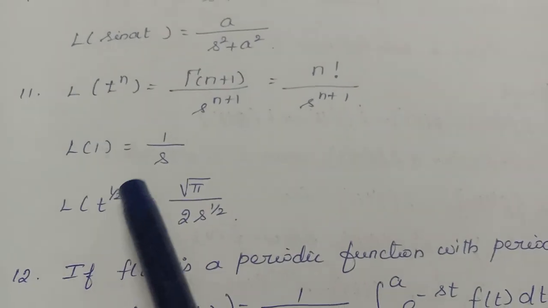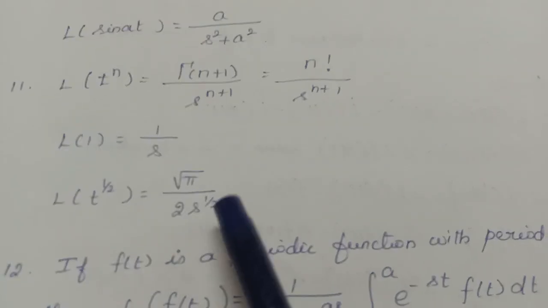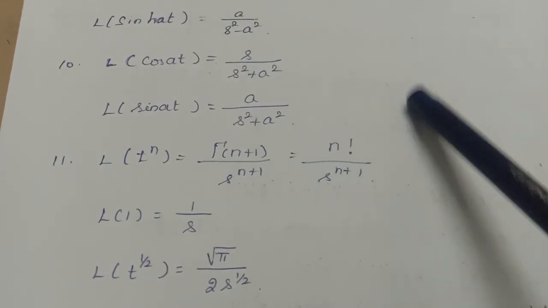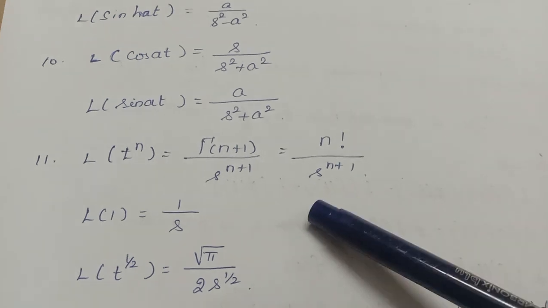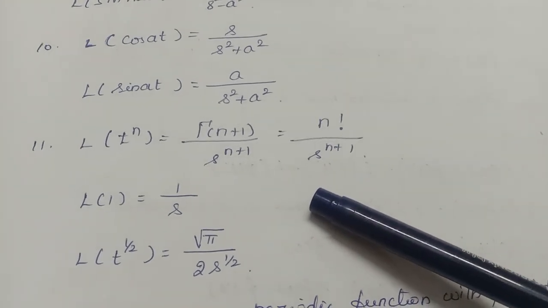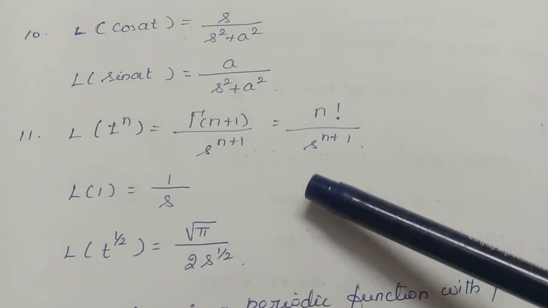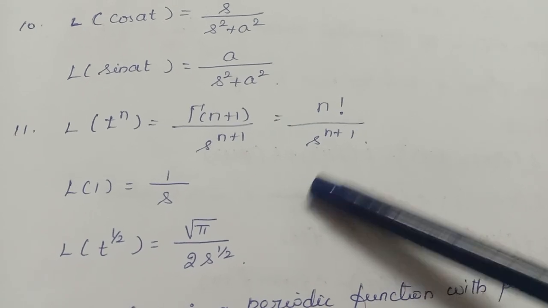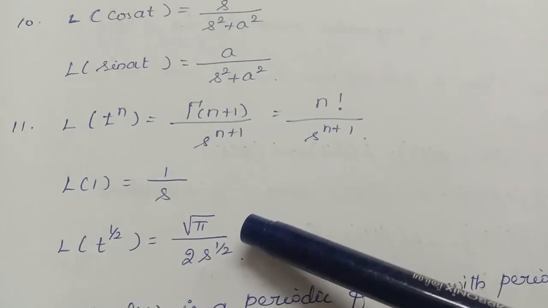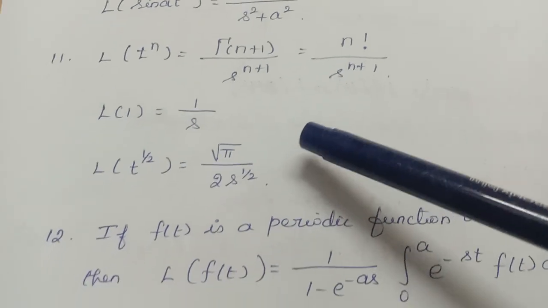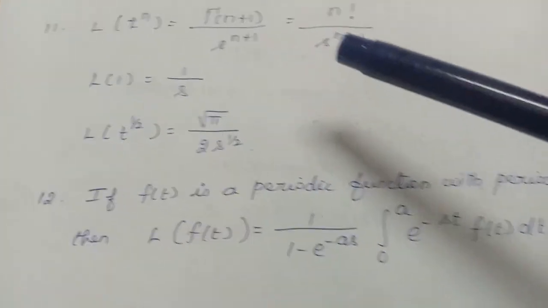And L of t power half is equal to root pi by 2 s power half. So all these are derived from the definition of the Laplace transform only. From the first page we have studied the definition. From that definition only we have derived all these formulas. So it is better you memorize all these formulas.